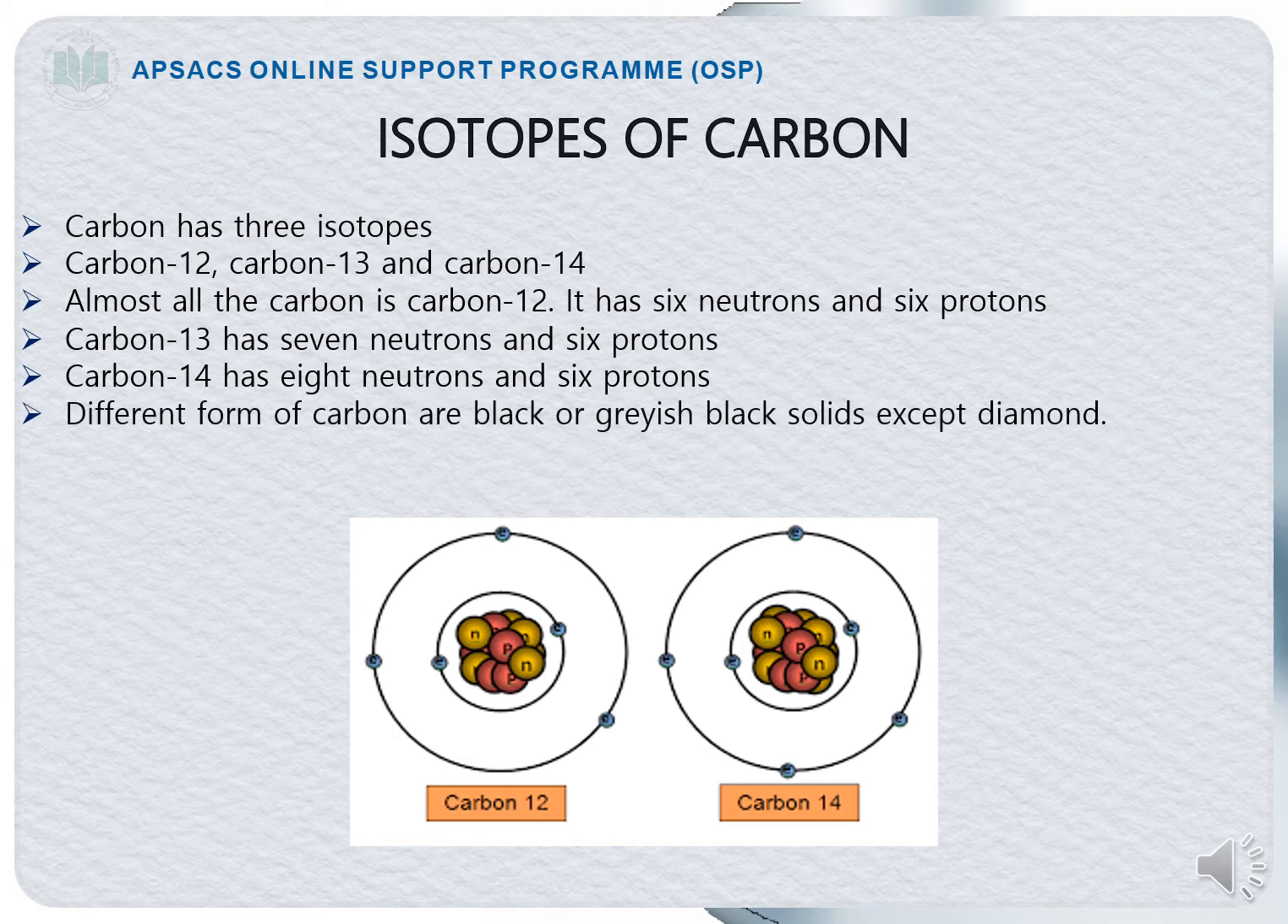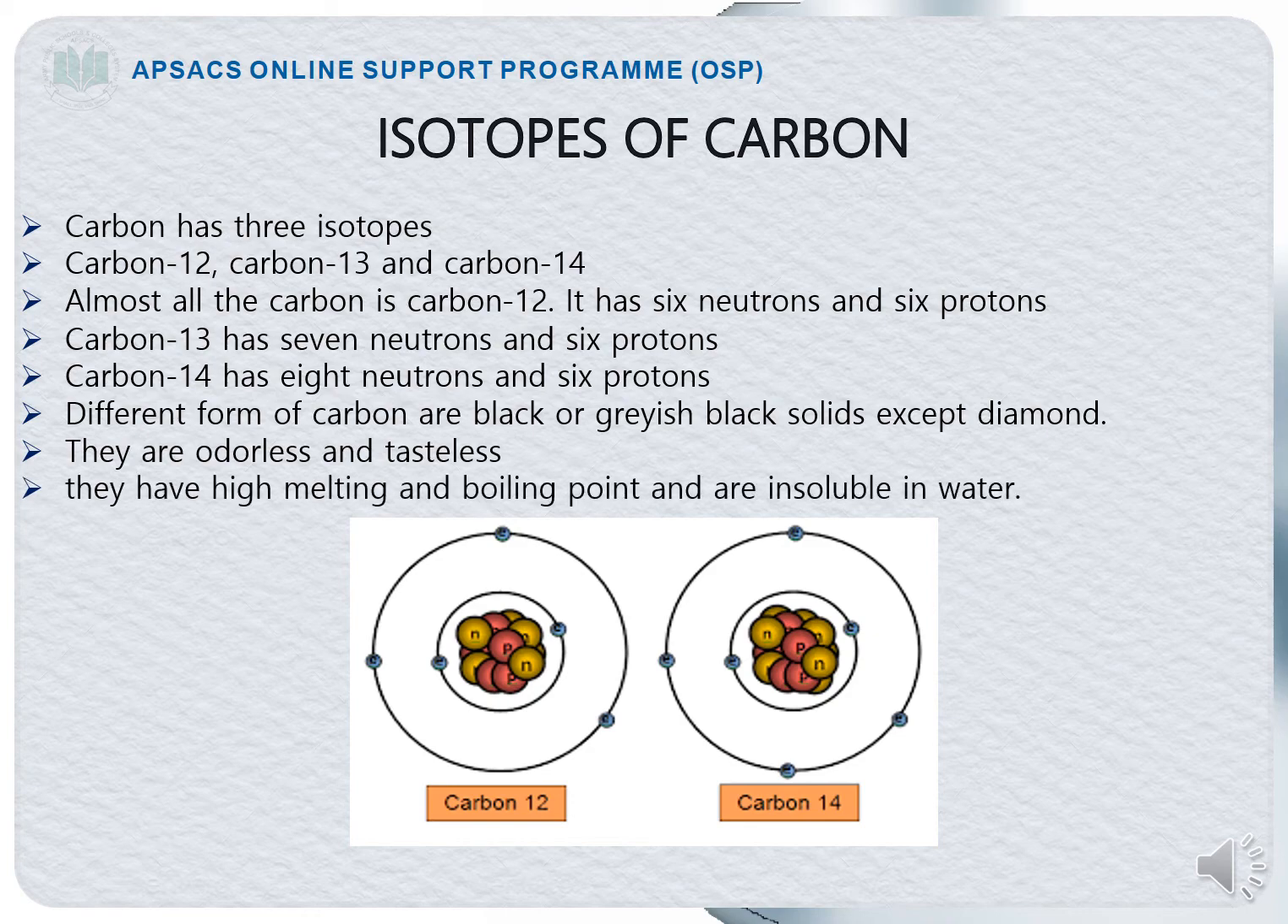Different forms of carbon are black or grayish black solids except diamond. Whatever kind of carbon you will see, its color will be either black or grayish black, and they will be solids except the diamond, as diamond itself is a carbon, but it has no color, it is transparent. Now come towards the characteristics of the isotopes. They are odorless and tasteless. They have high melting and boiling points, and are insoluble in water.